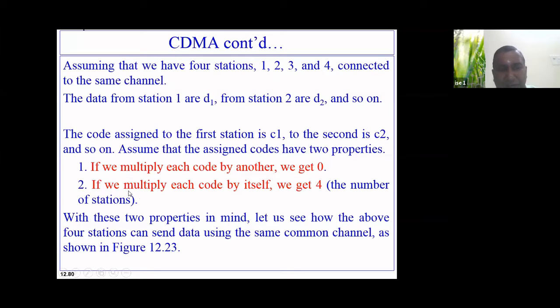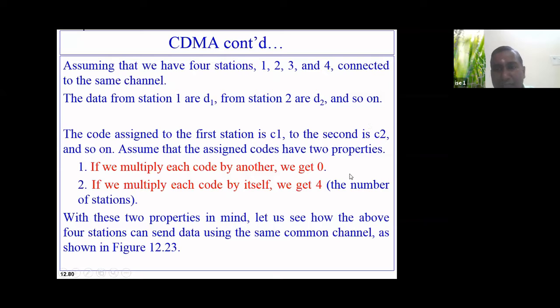But if we multiply a chip code with itself, C1 into C1 will always give me 4. C1 into C2 gives 0, C2 into C3 gives 0, C3 into C4 gives 0. So if I multiply two different chip codes, I will always get 0, and if I multiply the same chip code with itself, like C1 with C1, I get 4.